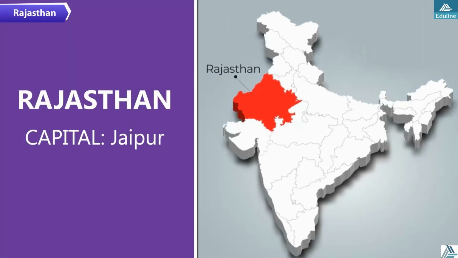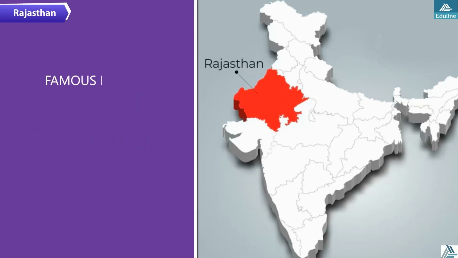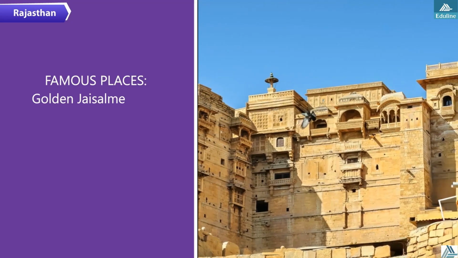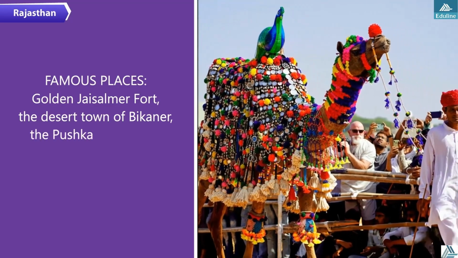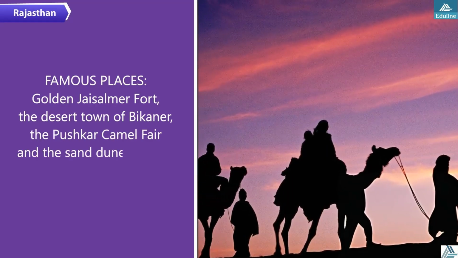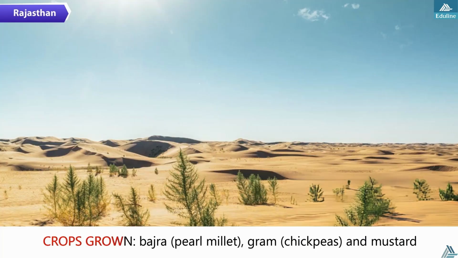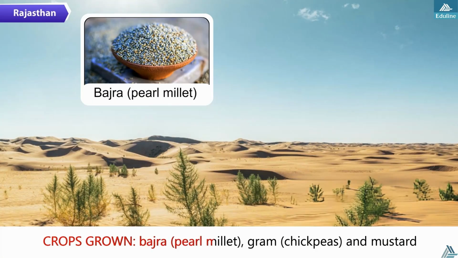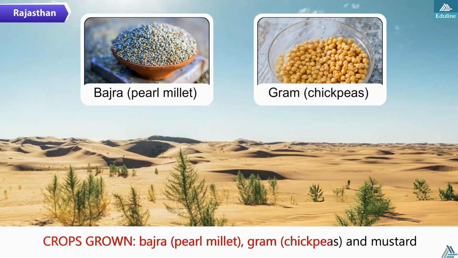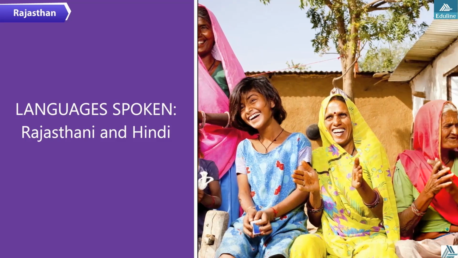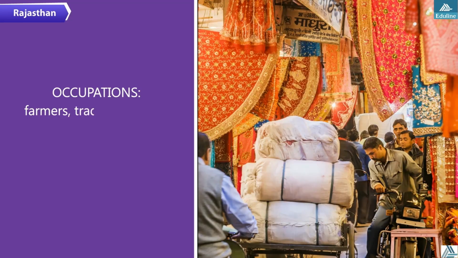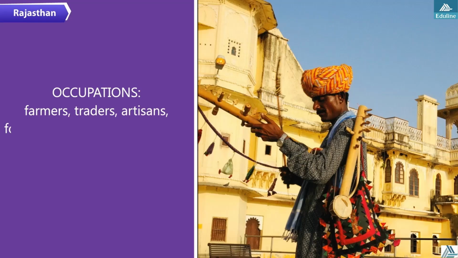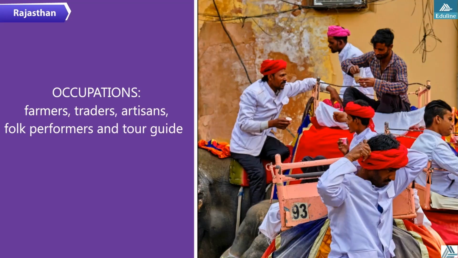Rajasthan, capital, Jaipur. Famous places: Golden Jaisalmer Fort, the desert town of Bikaner, the Pushkar Camel Fair and the sand dunes of Sam. Crops grown: bajra, pearl millet, gram, chickpeas and mustard. Languages spoken: Rajasthani and Hindi. Occupations: farmers, traders, artisans, folk performers and tour guides.